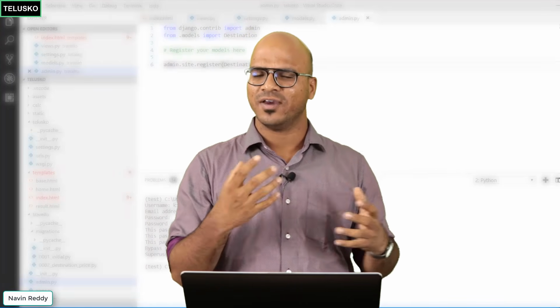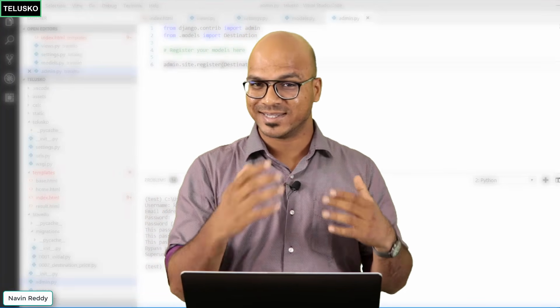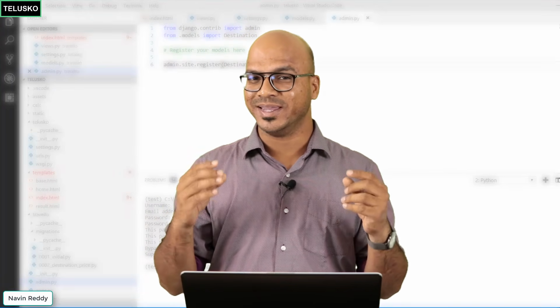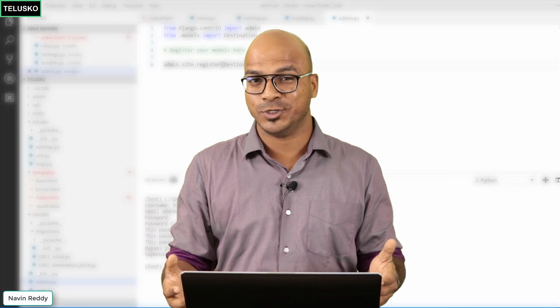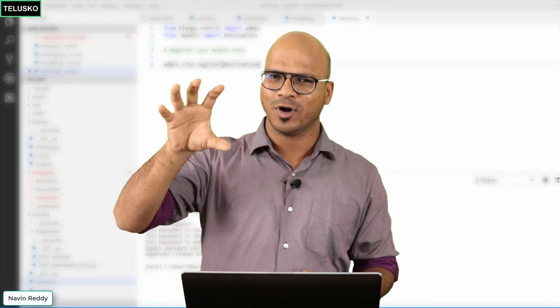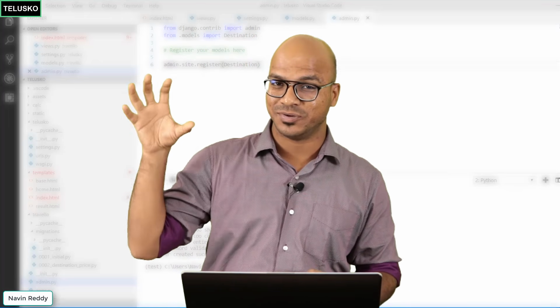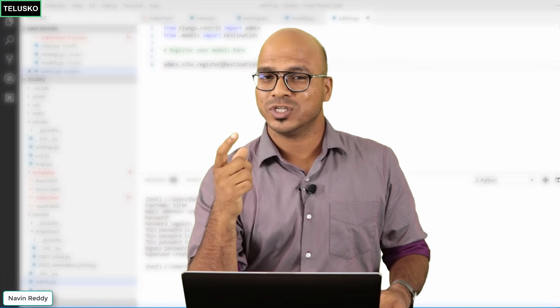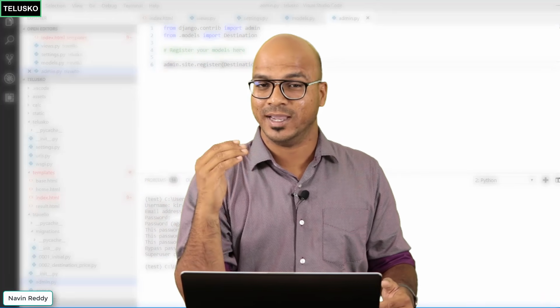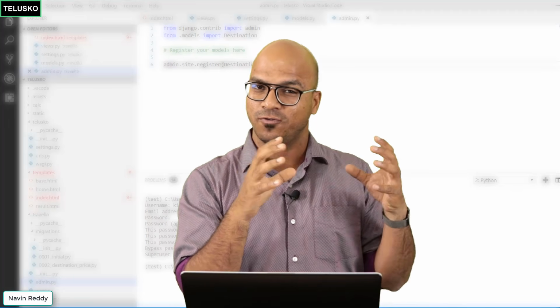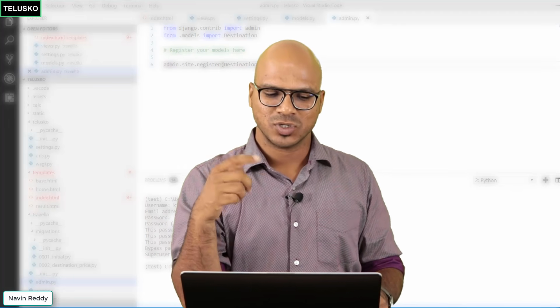Now in the last video, we talked about the admin panel and how you can access that in Django. So we need to create a superuser, and it was quite easy to work with, right? In fact, we also got a page where you can add the destinations. But then the problem was with the images, right? So when you upload an image, it should go in a particular folder, not in the static content. So how do we do that?